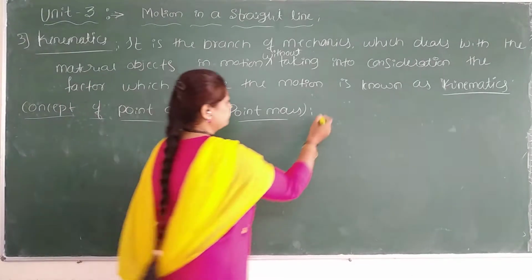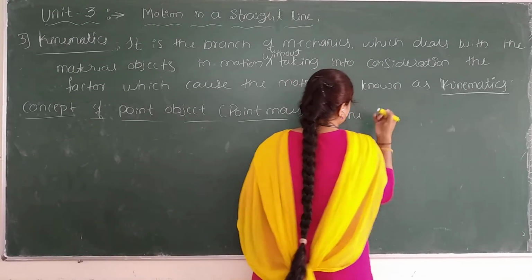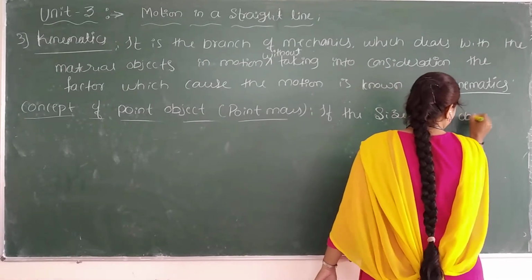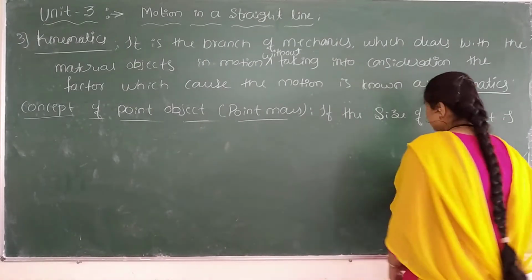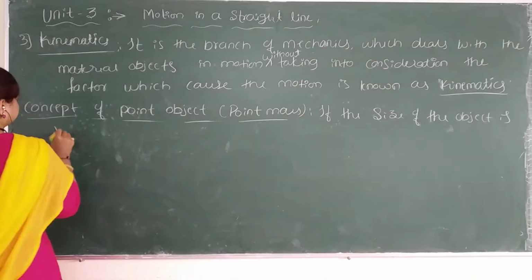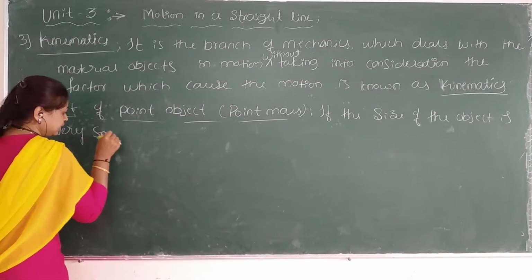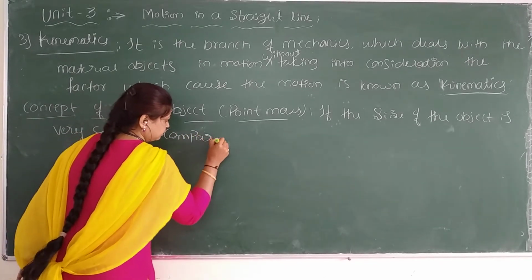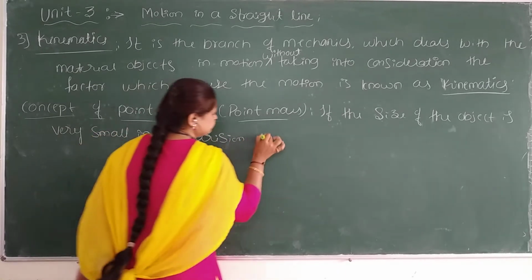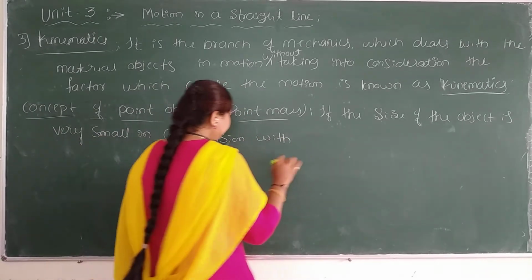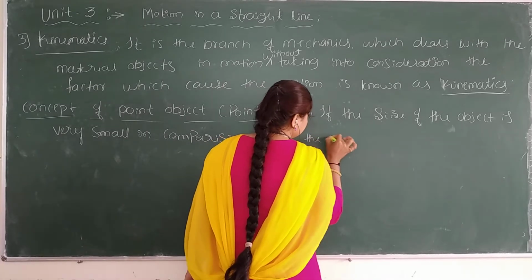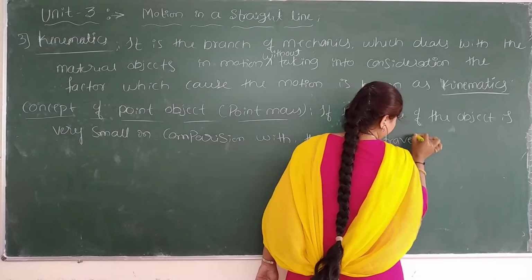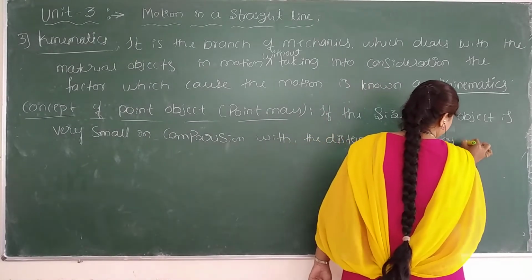Write down: if the size of the object is very small in comparison with the distance travelled by it.